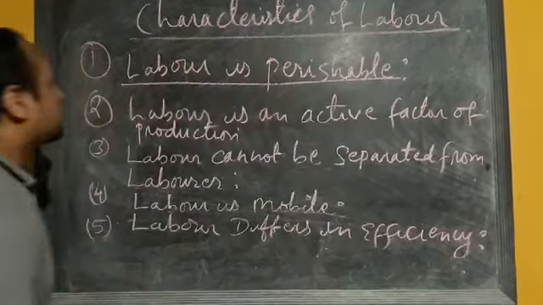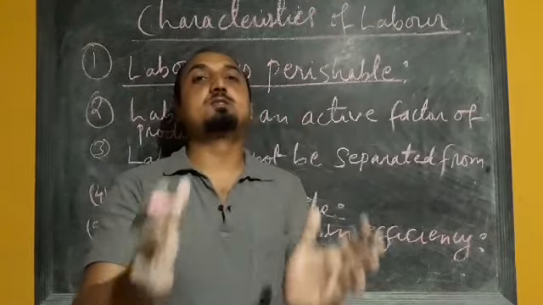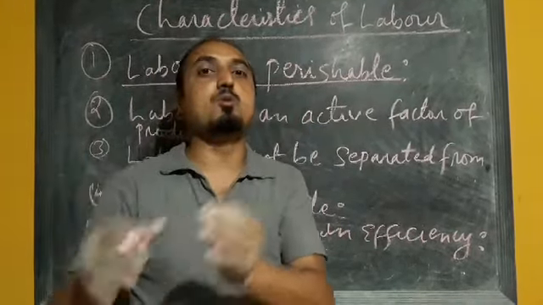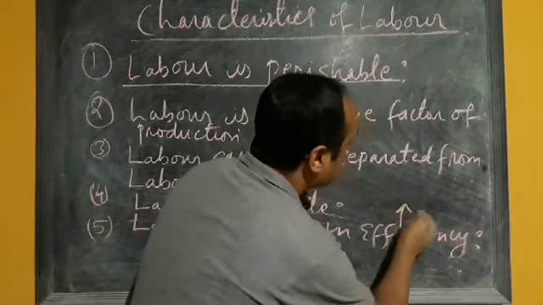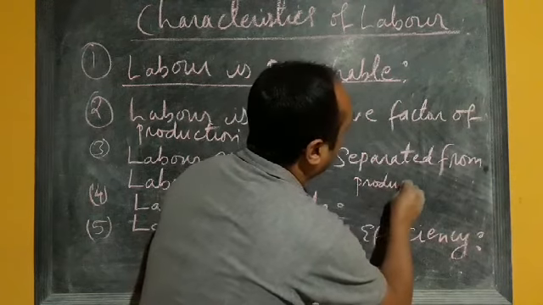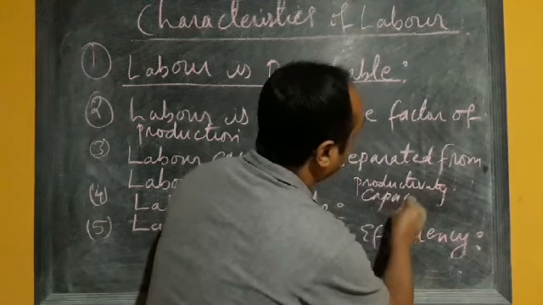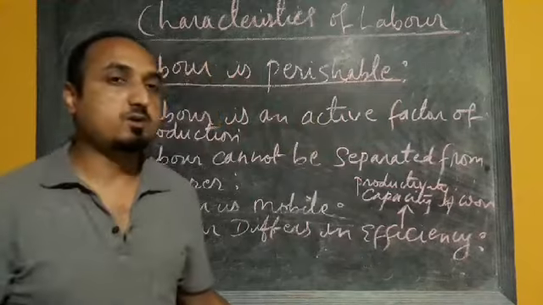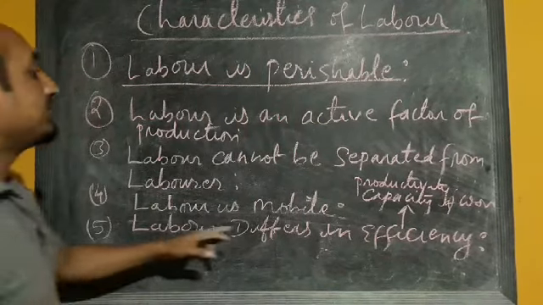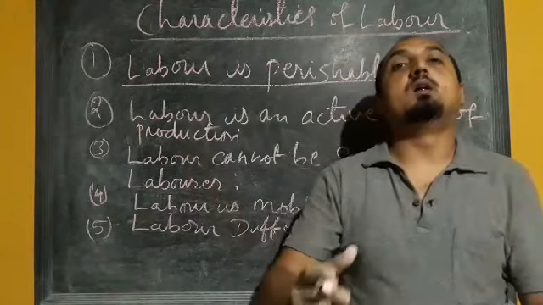Okay, the next characteristic we have: labor differs in efficiency. What is efficiency? Efficiency means the productive capacity of a labor, or we can say the productive capacity of a worker. Okay, so here what is the statement? Labor differs in efficiency. So all the laborers cannot be equally efficient.